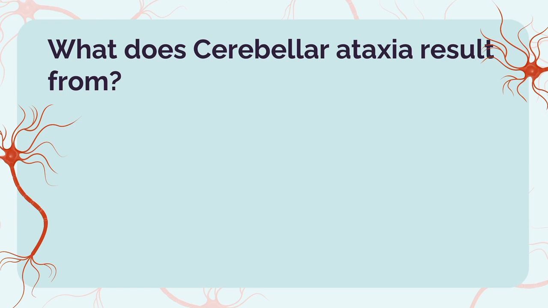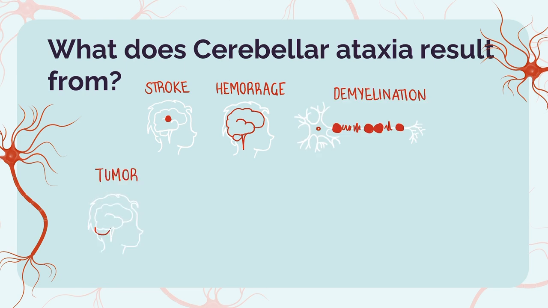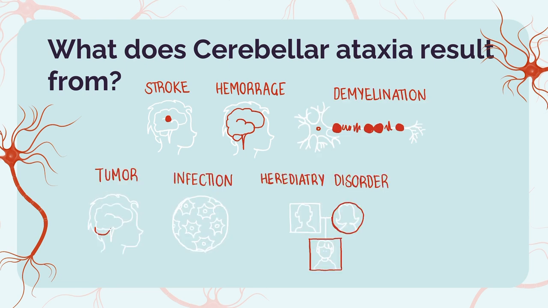Cerebellar ataxia can result from vascular lesions such as stroke, hemorrhage, demyelination, tumor, infections, hereditary disorders, and drugs or alcohol.